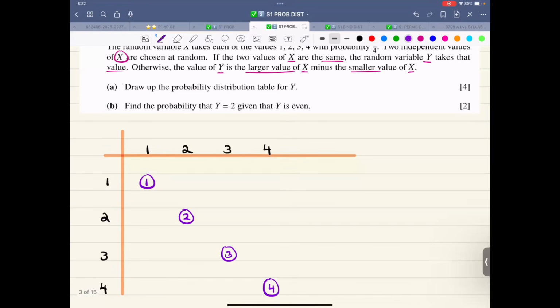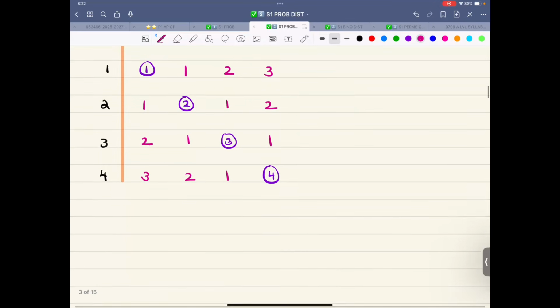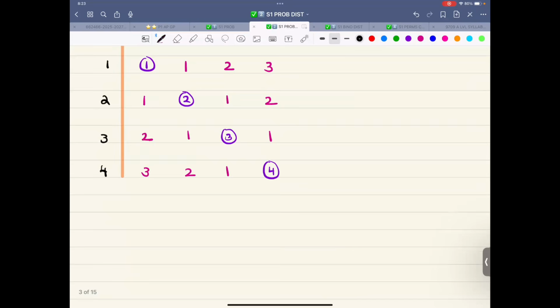And then it's larger minus smaller if the values are different, so that would be the positive difference. 1 and 2 is 1, 1 and 3 is 2, 1 and 4 is 3, 2, 1 is 1, 2, 3 is 1, 2, 4 is 2, 3, 1 is 2, 3, 2 is 1, 3, 4 is 1, 4, 1 is 3, 4, 2 is 2, 4, 3 is 1. All good. So now let's focus on how many ones there are: 1, 2, 3, 4, 5, 6, and 7.